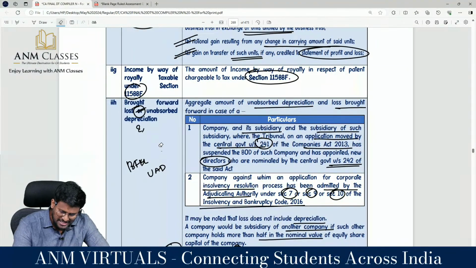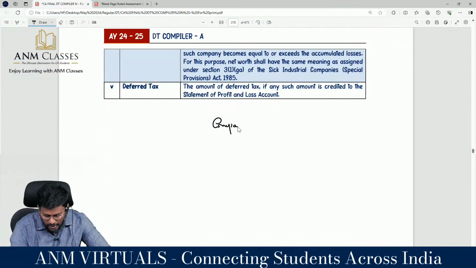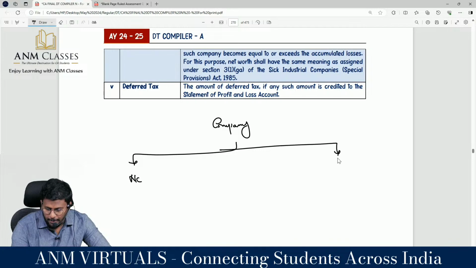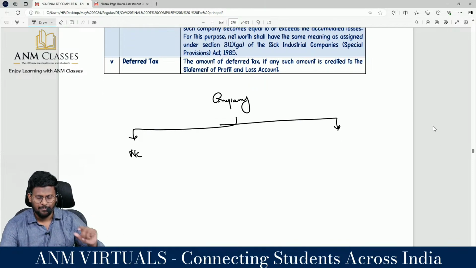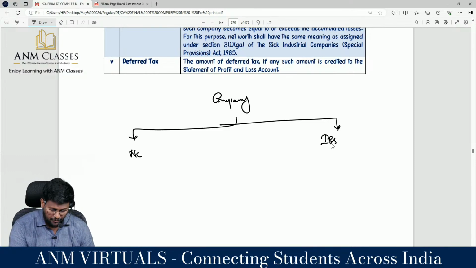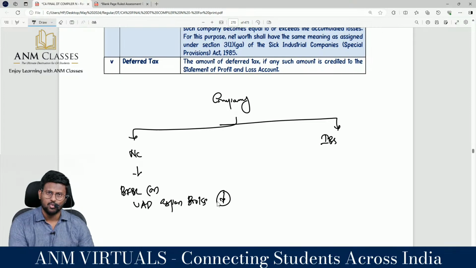That means you have to classify the company into two categories. Number one, normal company, and number two, a company which has applied for corporate insolvency. If it is a normal company, brought forward business loss or unabsorbed depreciation as per books, whichever is lower.